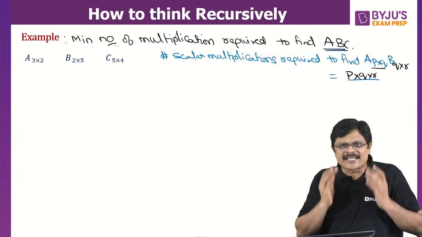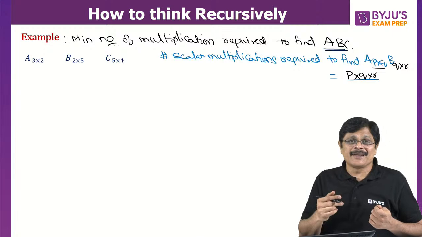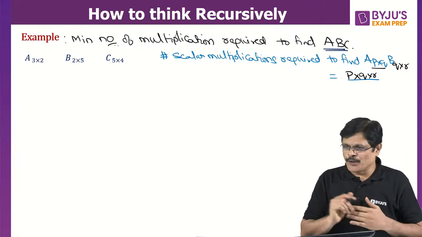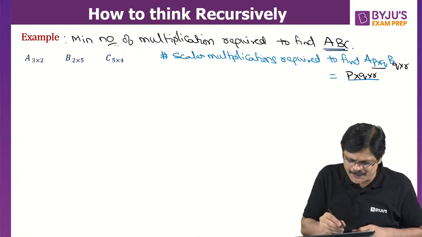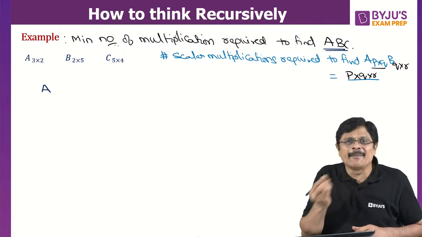First, let us solve it as a general problem. Then we try to see the dynamic programming approach for this. Okay? Let me continue. Now, how can you multiply three matrices?